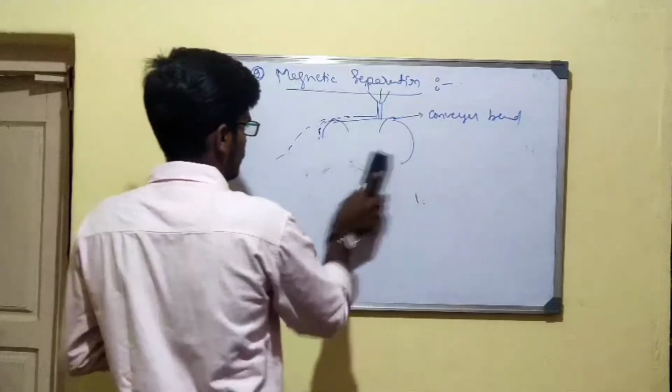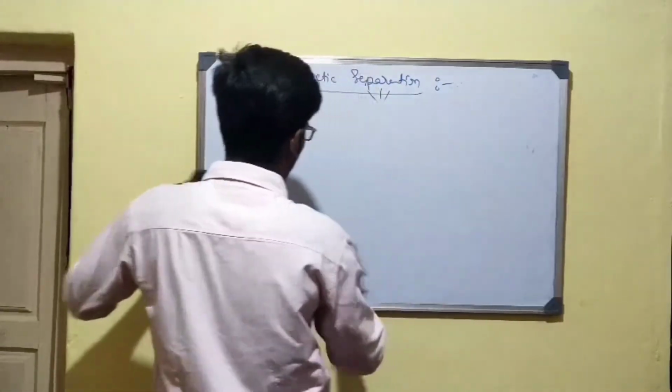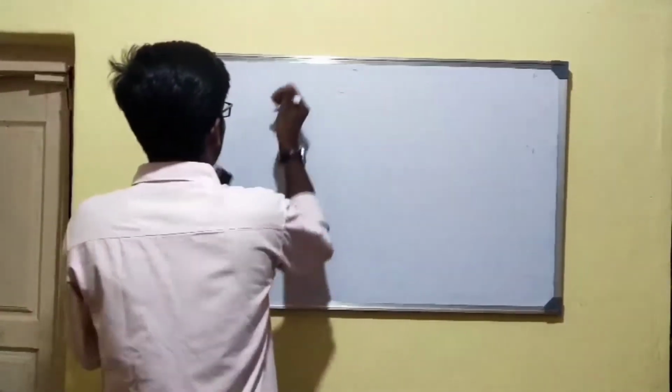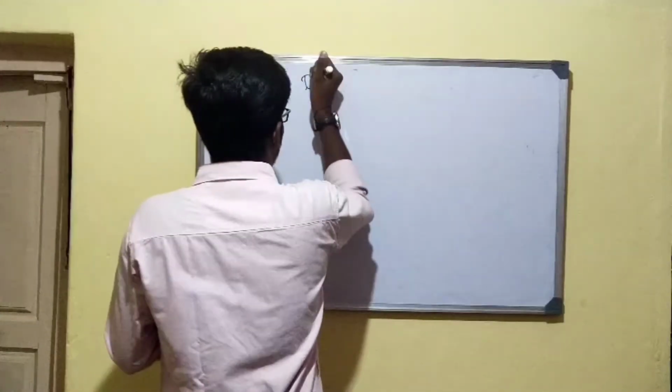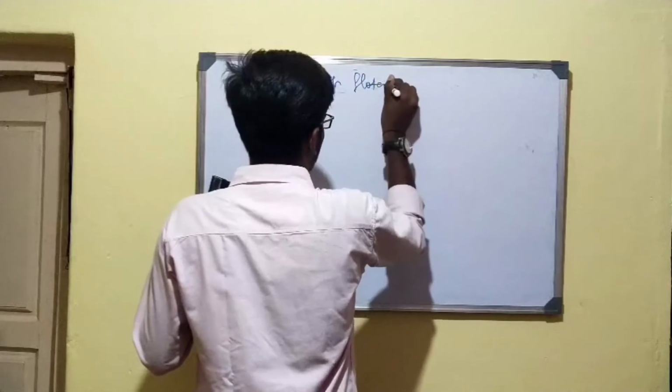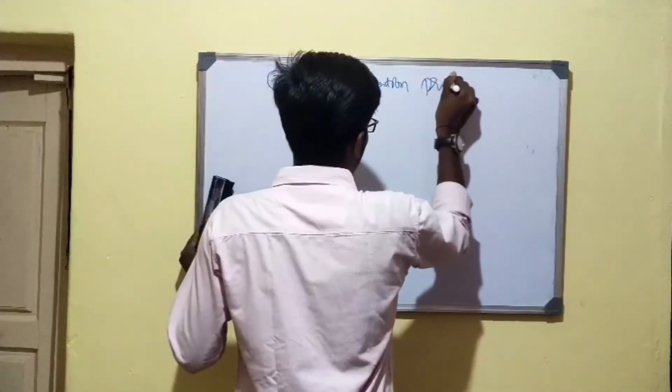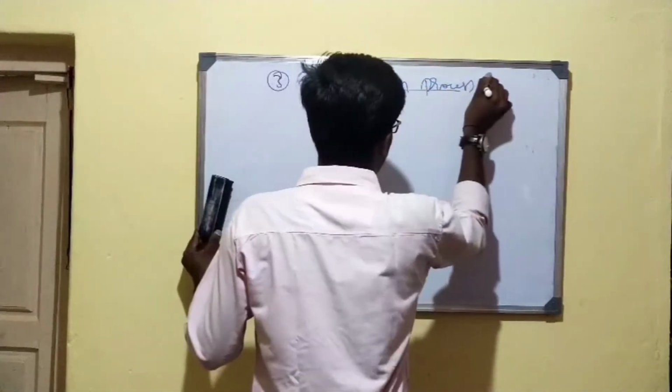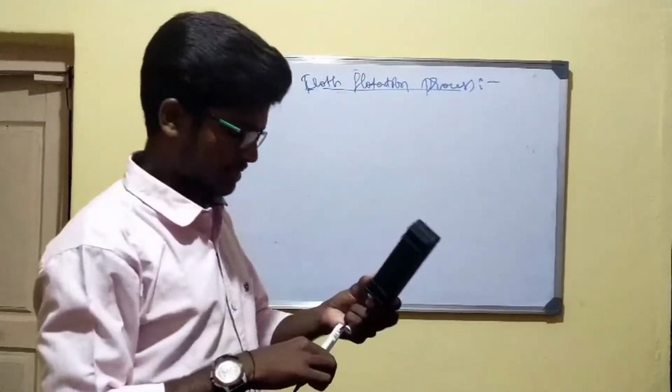Now, we have a third method for the concentration of ore. That is the flotation process. This is the third method for the concentration of the ore. Especially this method is favorable for sulfide ores.